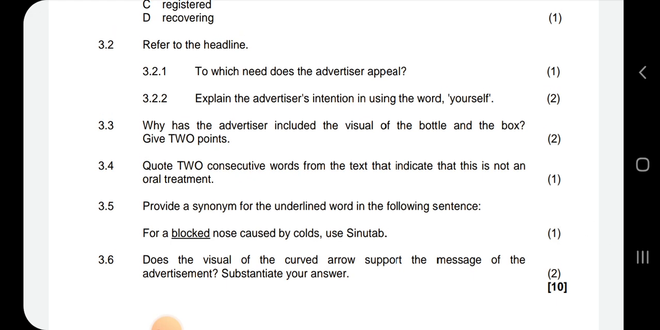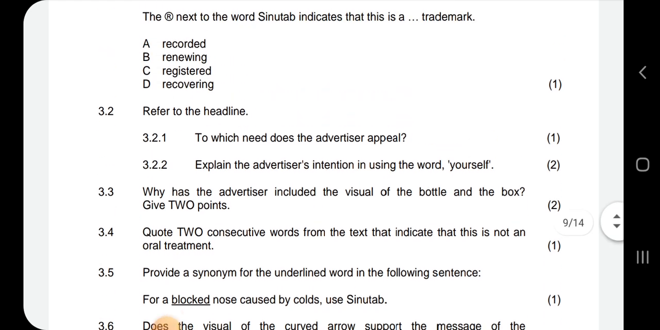And then we are at 3.5. Provide a synonym for the underlined word in the following sentence. For a blocked nose caused by colds, use Cyanotab. So a synonym is another word for blocked, that is congested. It can be blocked or congested. And then 3.6, does the visual of the curved arrow support the message of the advertisement? Substantiate your answer.